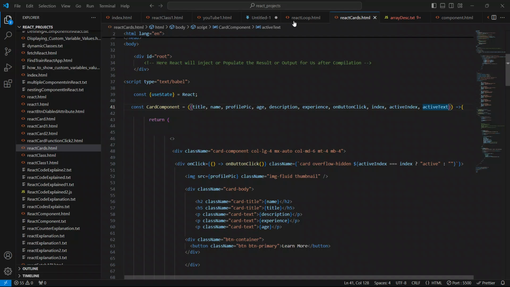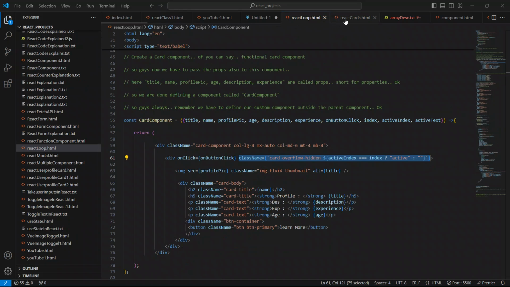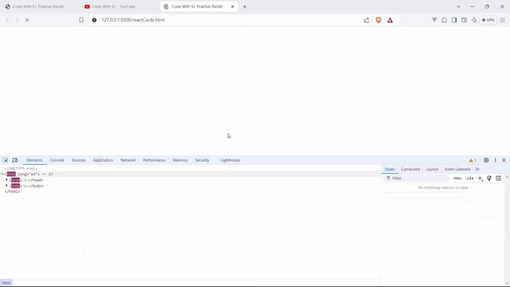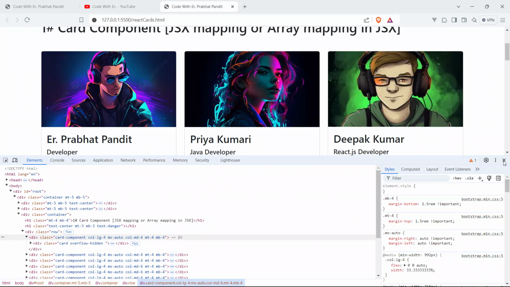On button click, replace this like this. So we have to say it like this. So now our code is also okay. Yep, so now click.